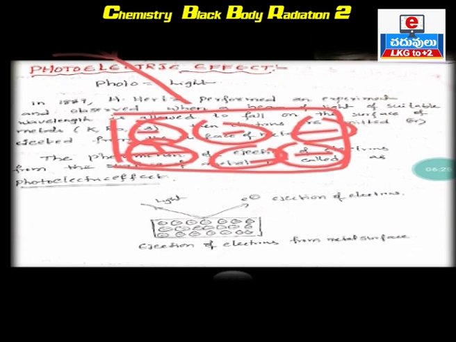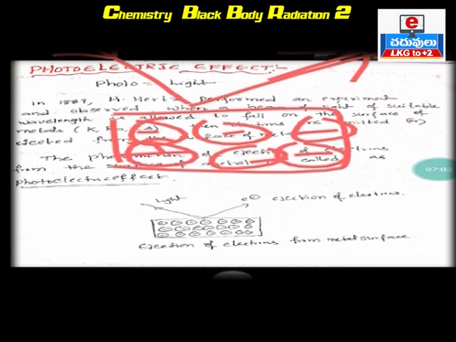when a beam of light, not a single light ray but a number of light rays, falls on the surface of the metal, the electrons present in the metal absorb energy and they are emitted.